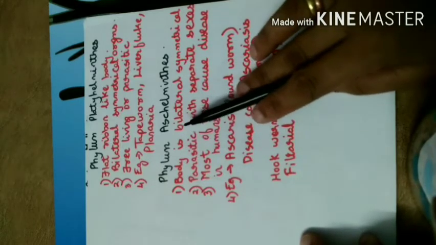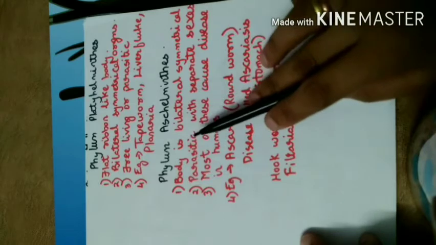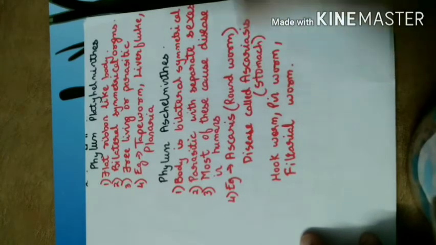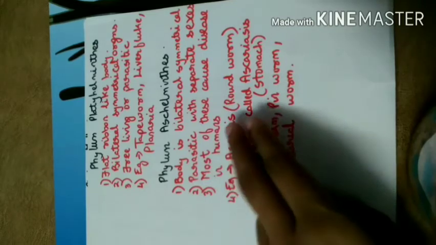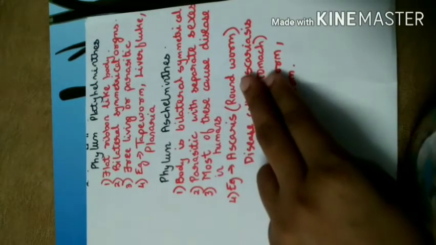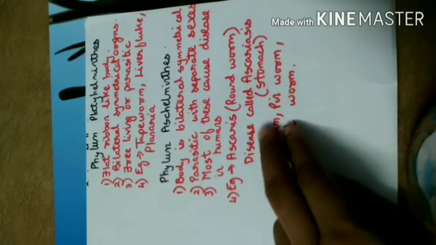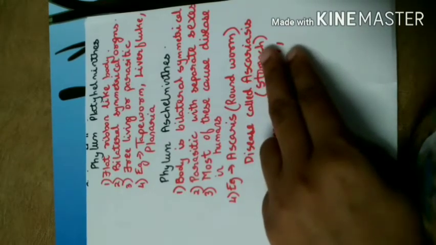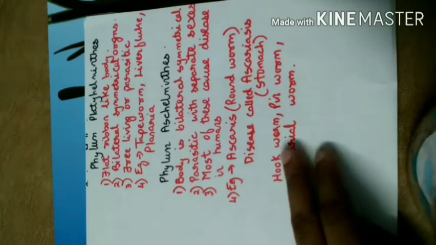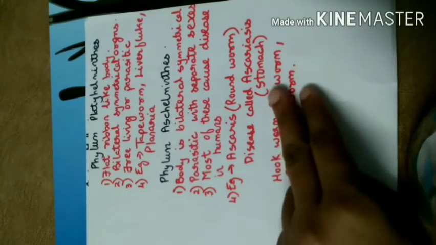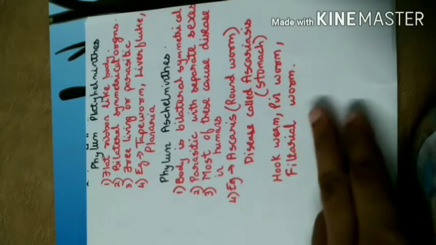These bodies are bilaterally symmetrical, parasitic, with separate sexes. Most of these cause disease in humans. An example is Ascaris, known as roundworm, which causes ascariasis and occurs in the intestine. Next examples are hookworm, pinworm and filarial worm.